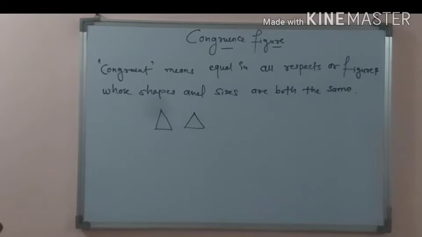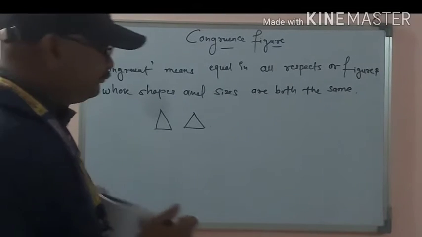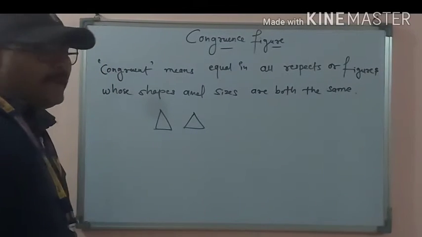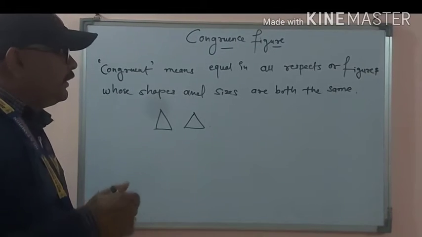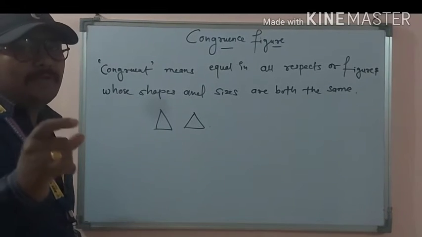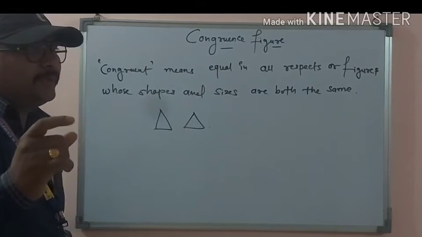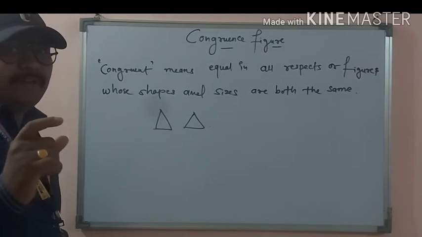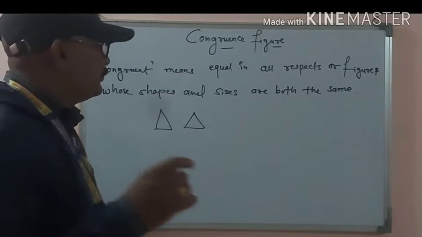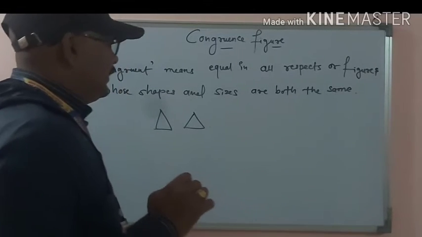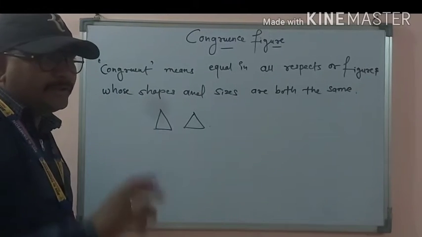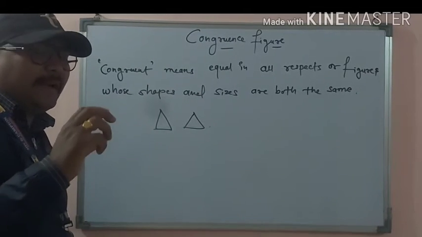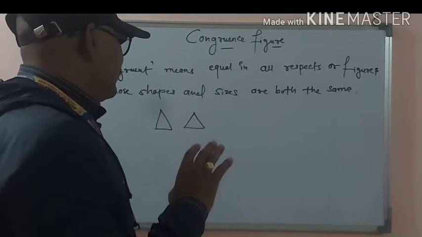We have lots of examples of congruent figures in our life. Just like two ATM cards are congruent, or two coins of 5 rupees of the same size, same radius. So that is known as a congruent figure. The figure which is equal in shapes and sizes. The shapes should be equal and similar, and the sizes also similar.